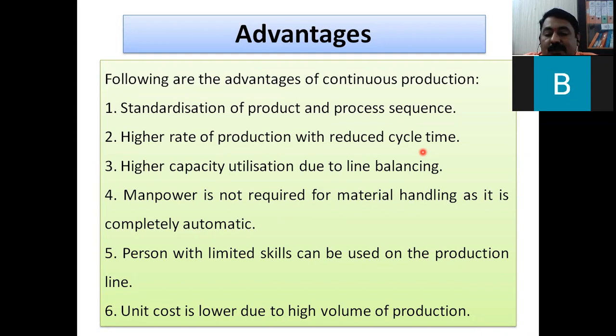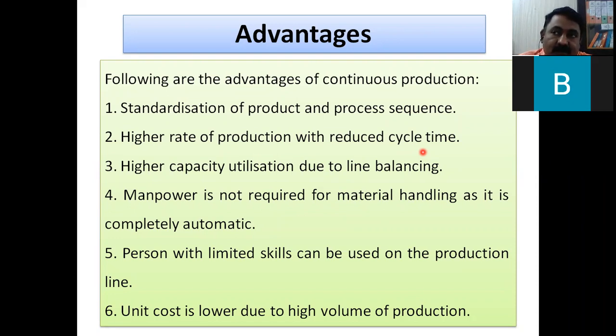Unit cost is lower due to higher volume of production. See, as the product is standard, the process sequence is standard, the production rate is high, cycle time is less, capacity utilization is more, and a less skilled operator is required. By using all this, and with automatic material handling, as an effect of all of this, the unit cost is lower due to higher volume of production.